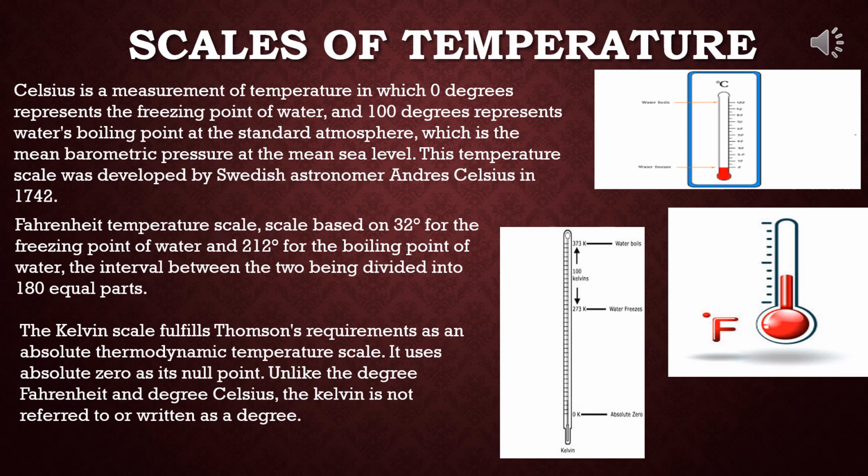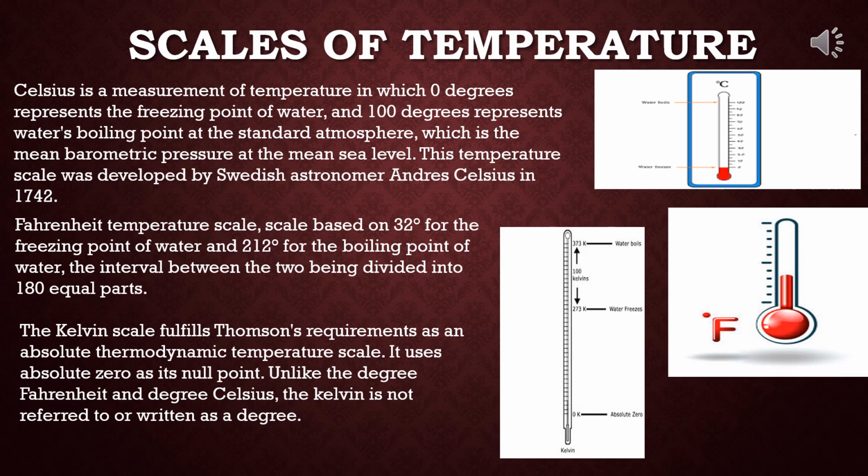Nowadays in SI units, temperature is measured in the absolute or Kelvin scale. This scale is similar to the Celsius scale, and each degree interval in the Celsius and Kelvin scales is the same. Only 0 of this scale is equal to minus 273 degrees Celsius. The symbol of this is capital K. It may be noted that, unlike the Celsius or Fahrenheit scale, the degree sign is not used in the symbol of the Kelvin scale.